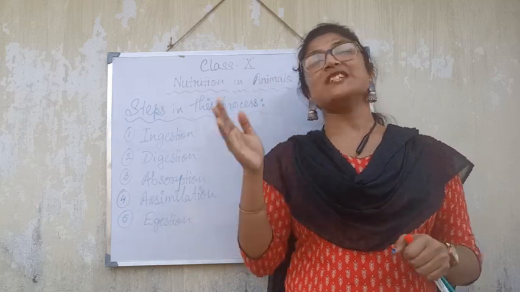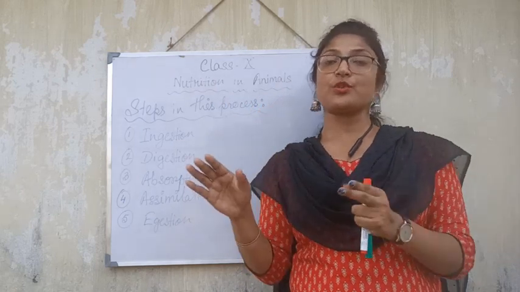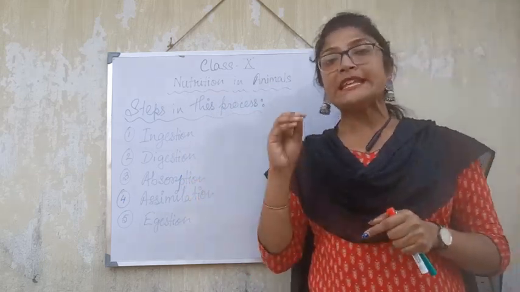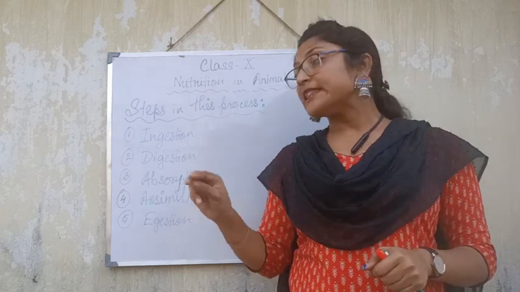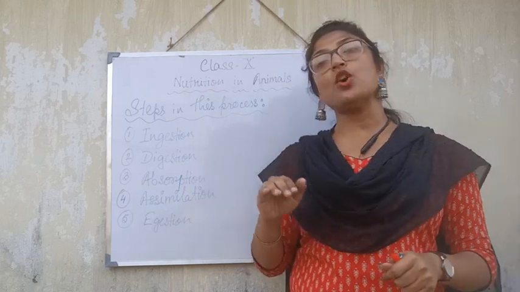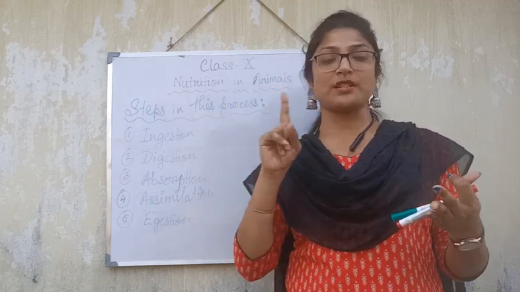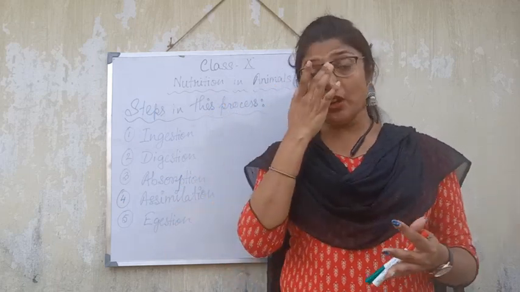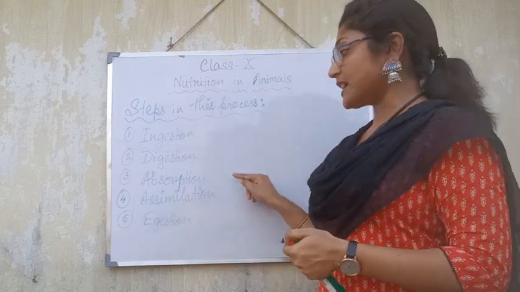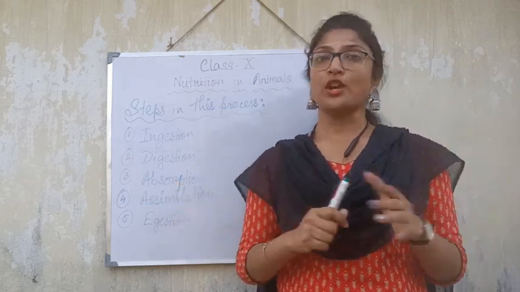So with the help of the stomach, the liver and the pancreas, the digestion procedure will be completed. Then we will come to our next step, that is absorption. In the small intestine, this process of absorption will be done, because in this process all the nutrients, suppose the rice, the proteinaceous food or some of the fat, whatever kind of food we took, will be absorbed. This absorption process will be done in the small intestine.